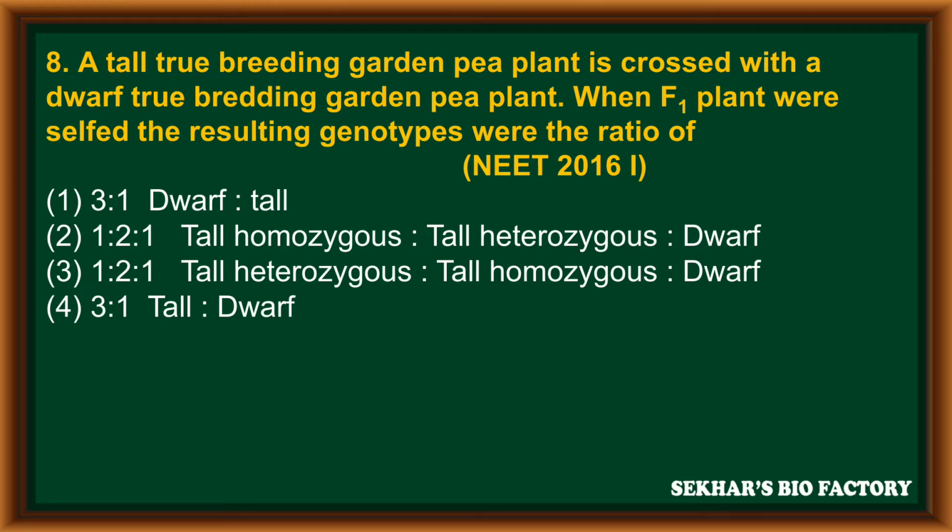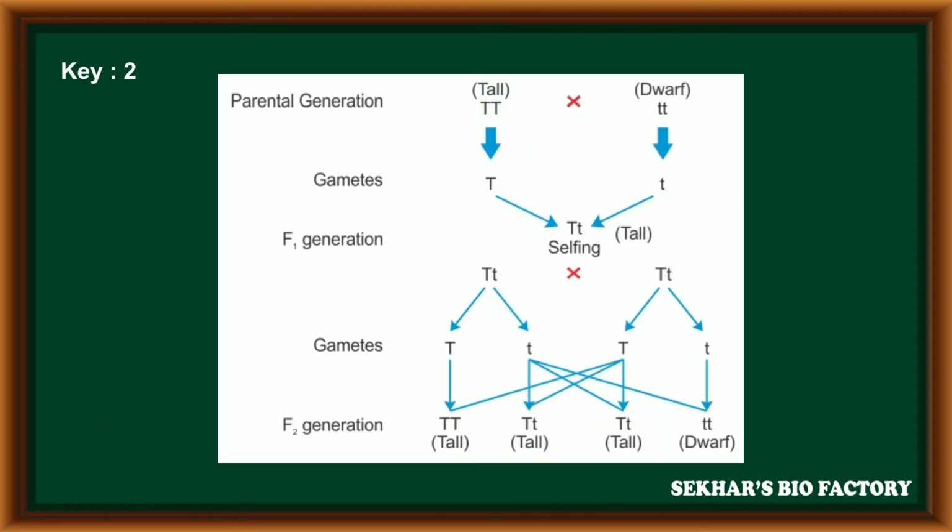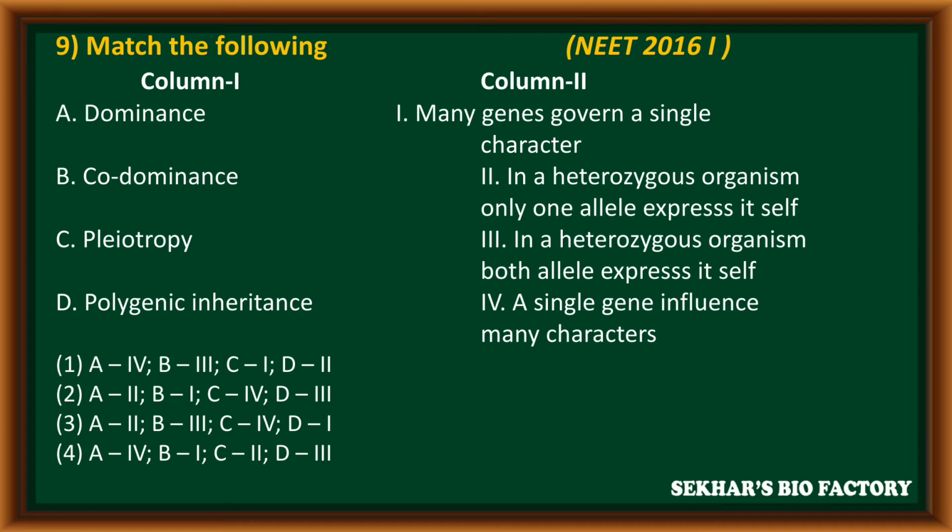So in this question, we have to identify the correct genotype ratio. The correct answer is the second option. By conducting a cross between true breeding tall and dwarf, the F1 hybrid is self-pollinated. So in the F2 generation, homozygous tall plants are produced in a proportion of 1, heterozygous tall 2, and homozygous recessive dwarf 1, that is 1:2:1.